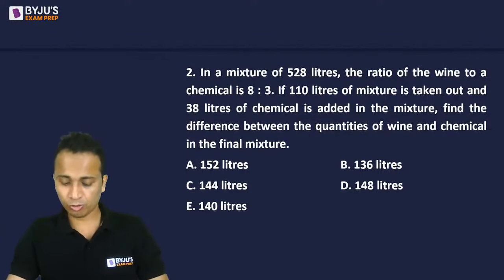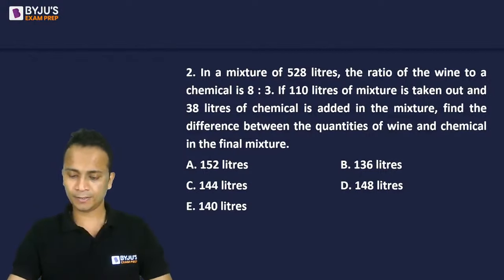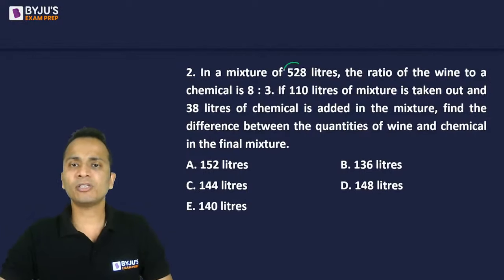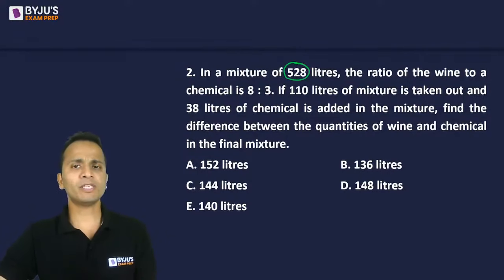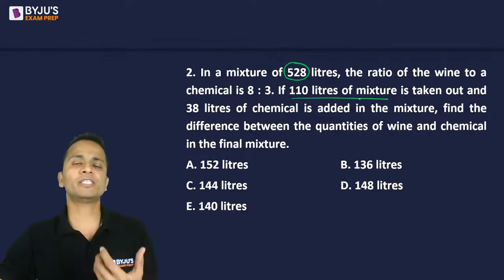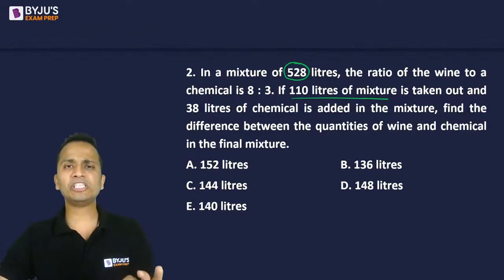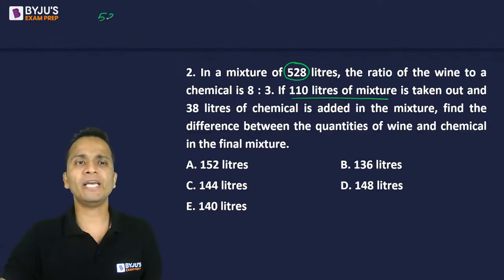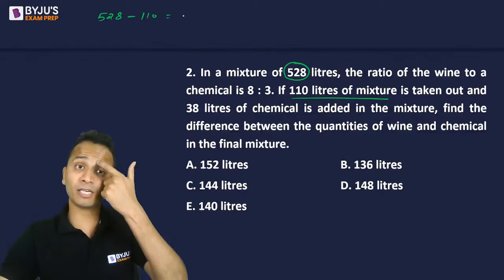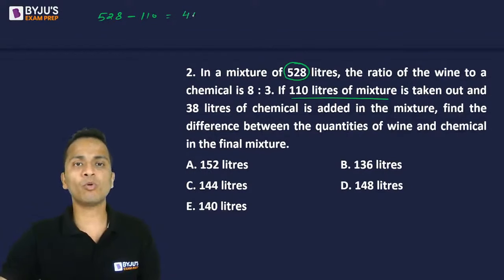All right. So I got answers from a few students. Nice. Okay, let's start. Now the first line says there is a mixture whose volume is 528 liters. Now from this 110 liters is removed, is taken out. So at the initial step itself, subtract 110 from 528. So 528 minus 110, that will be equal to 418.